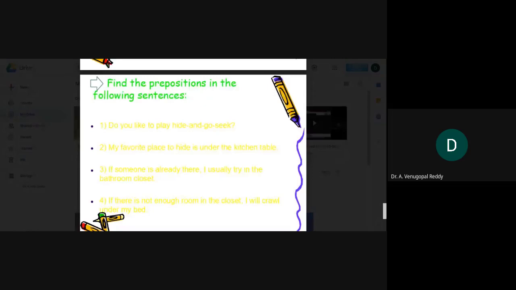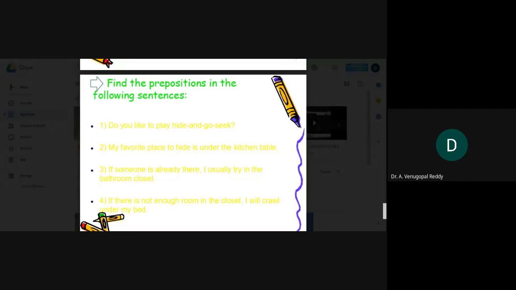Do you like to play hide and go seek? Second sentence: My favorite place to hide is under the kitchen table.